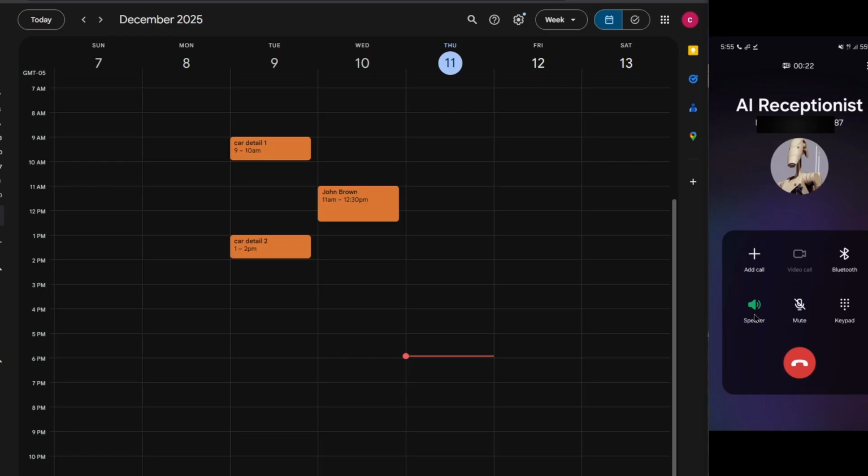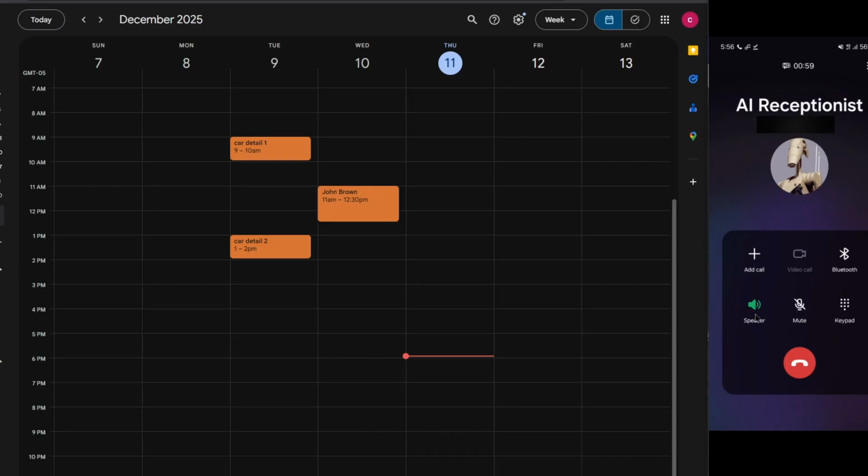Yes. Do you have any for Friday? Let me check the available time slots for Friday. Could you please tell me which Friday you're interested in? Friday the 12th. We've got both morning and afternoon slots available for Friday. Do you prefer before noon or afternoon? Afternoon. Is there any for 2 p.m.? Yes, we do have slots available after 2 p.m. Would you like me to list a couple of specific times for you?